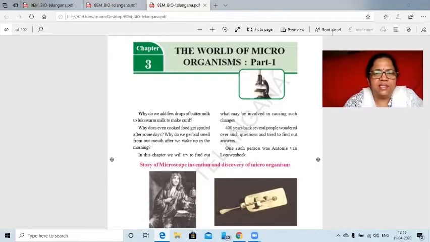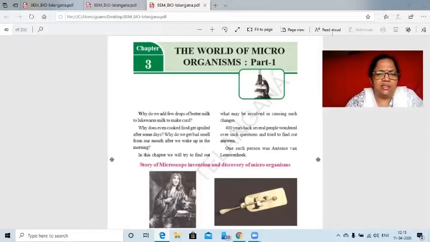Today, we shall see the lesson The World of Microorganisms Part 1 from Class 8. Coming to the title, The World of Microorganisms, which is an unknown world that we should learn about. What are microorganisms? Micro means very minute organisms, living organisms which cannot be seen through naked eyes. Then how can we see them? We can see them with the help of a microscope as well as an electron microscope.